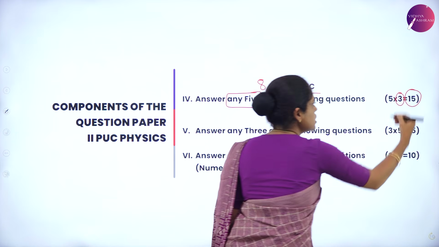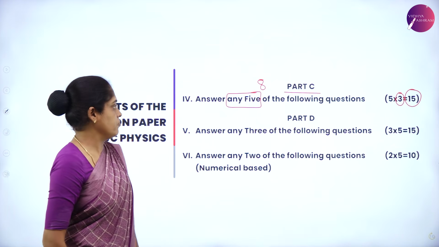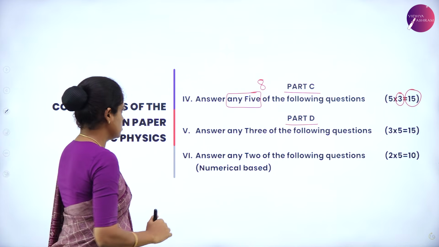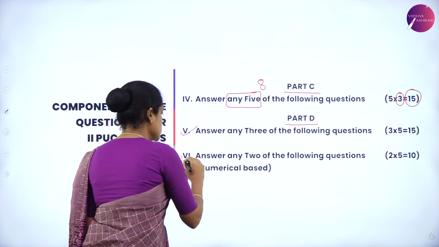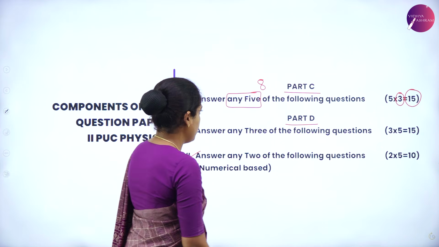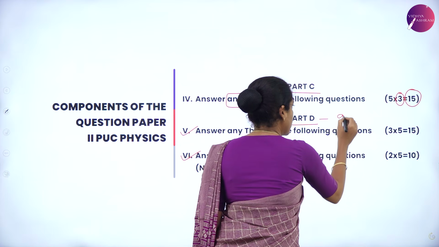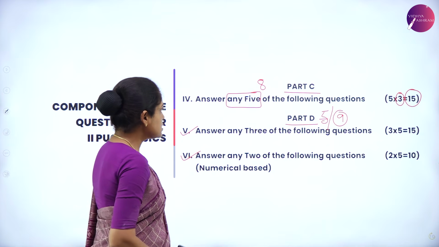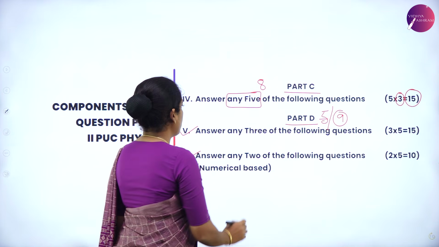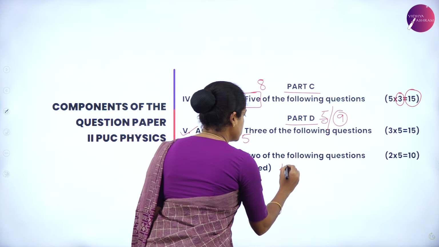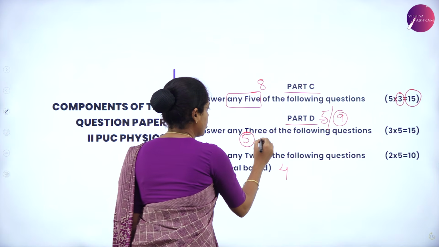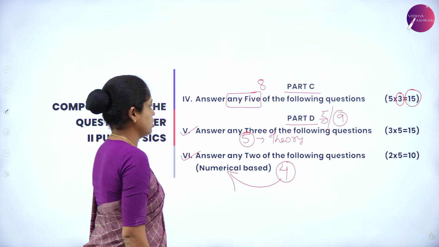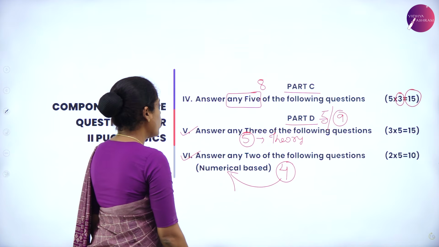So, total mark is 15 for part C. Next, part D, you have 2 mains, 5th main and 6th main. In part D, the total number of questions are 9, out of which you have to answer 5. So, these 9 questions are split into 5 and 4 questions, where 5 questions are from theory and 4 questions are numerical based questions. And in these 2 mains, you have choice.